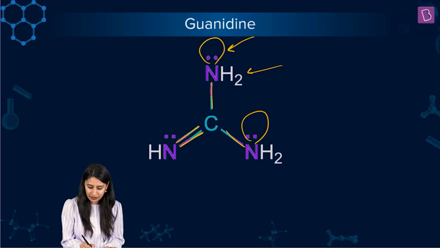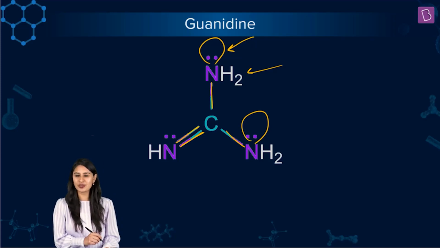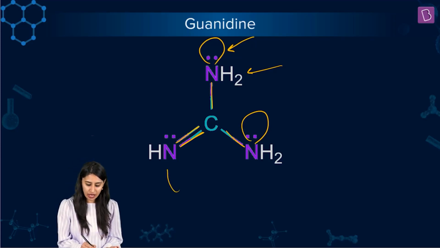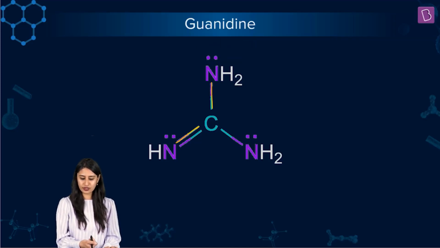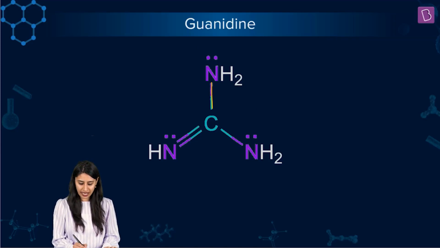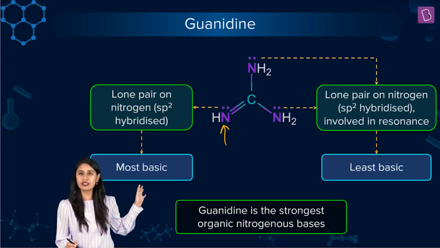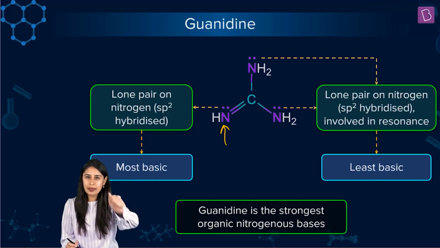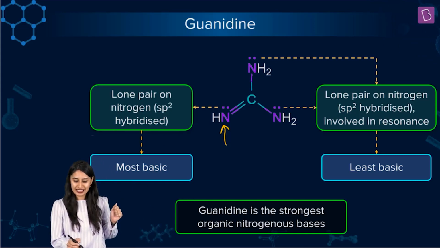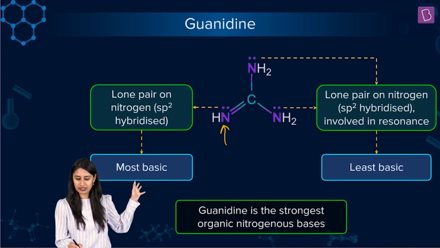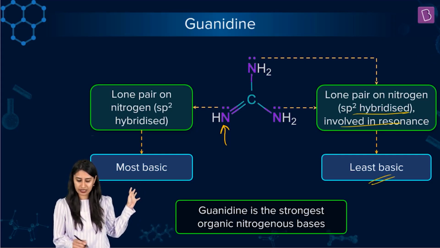This lone pair already you know is in conjugation, so can participate in delocalization. So out of the 3, most basic will be, needless to say, like you see in amidine, here also most basic is the lone pair on this nitrogen, which can easily abstract the H plus, right? Least basic are the other two because lone pairs on sp2 hybridized nitrogen are involved in resonance, least basic.